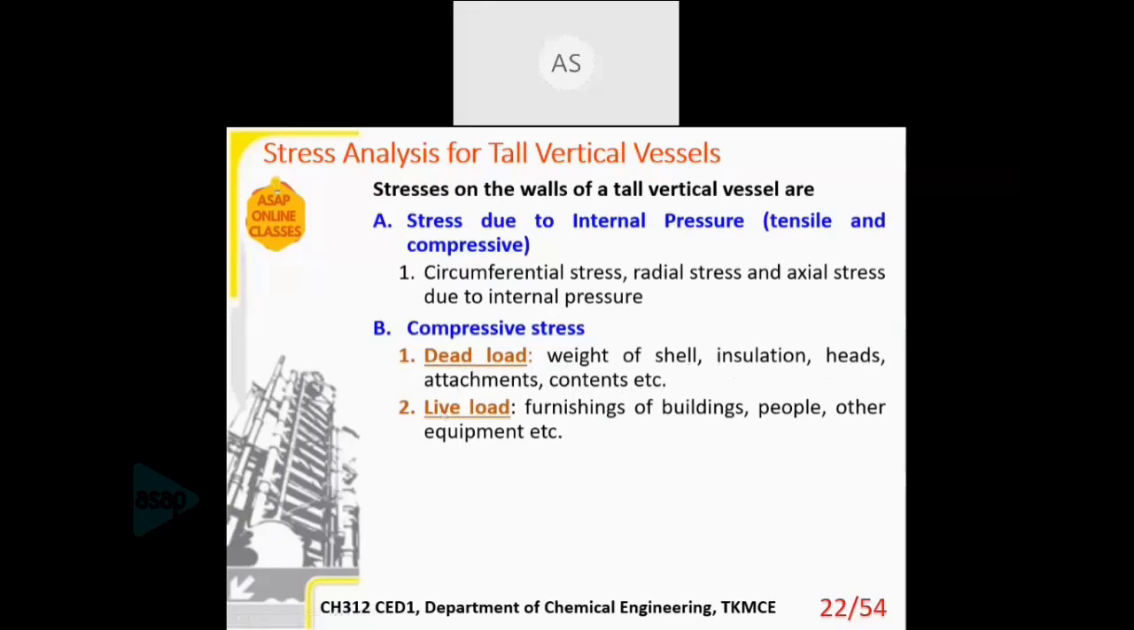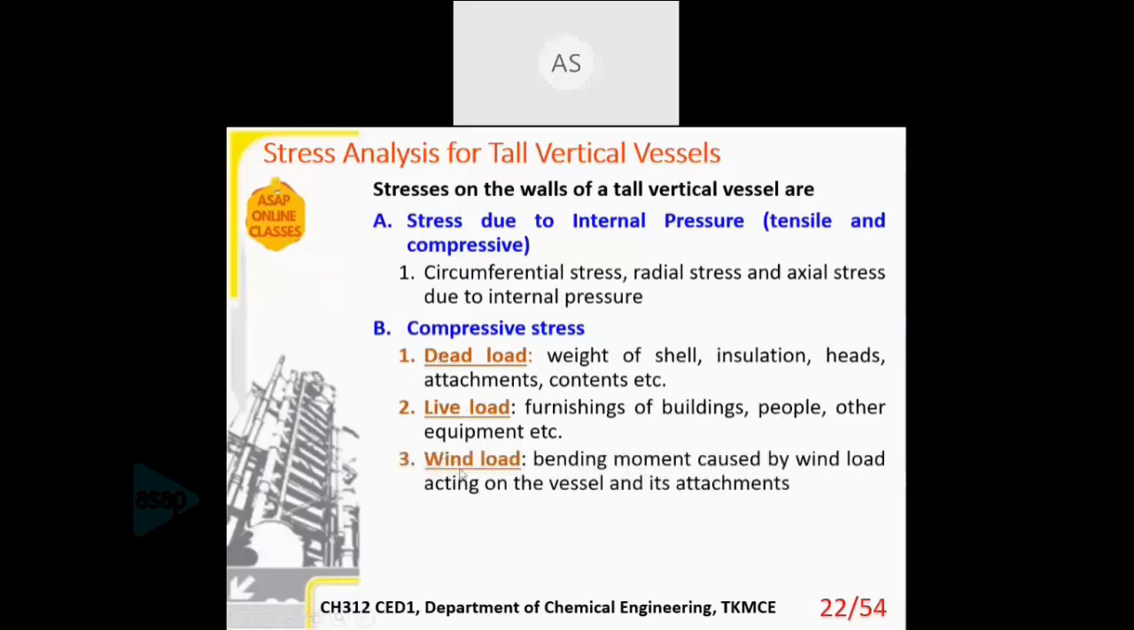The second one is the live load, which includes the furnishing. Whatever equipment you design will be housed in a building or a structure, so the weight of that structure, etc., is the live load. Then the people, the plant officers who are inspecting it, and other equipment which are required, that is the live load. And for our design, we don't consider live load, we just consider dead load.